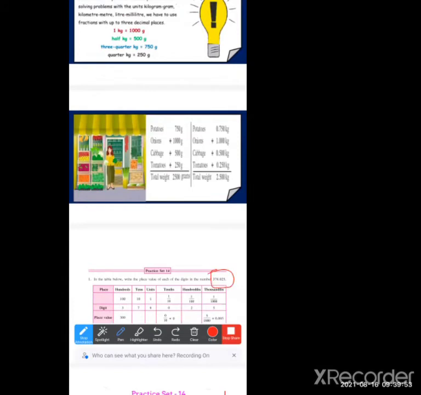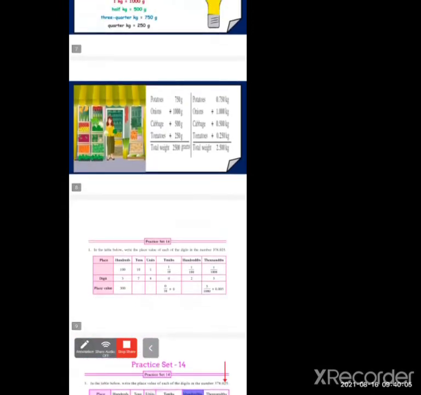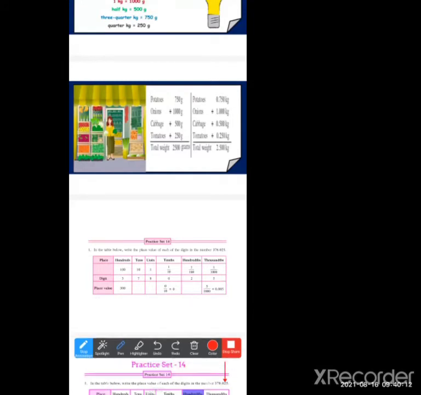When we get the answers of these boxes, then we will get this number. How? Let's see. Now see here, here is the 100 place value. The digit is 3. What they have asked in the table below is to write the place value of each digit. So these are the digits, and we have to write the place value of these digits.